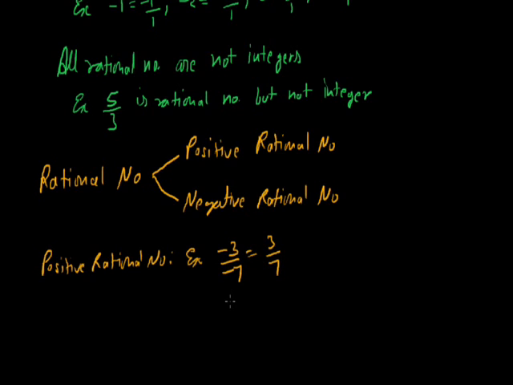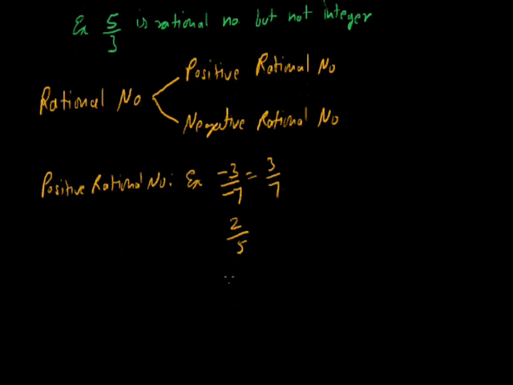So it is a positive rational number. And another example, let's say 2/5. Here both are positive, so it is a positive rational number. So a rational number is said to be positive if numerator and denominator have the same sign. These are the examples of some positive rational numbers.